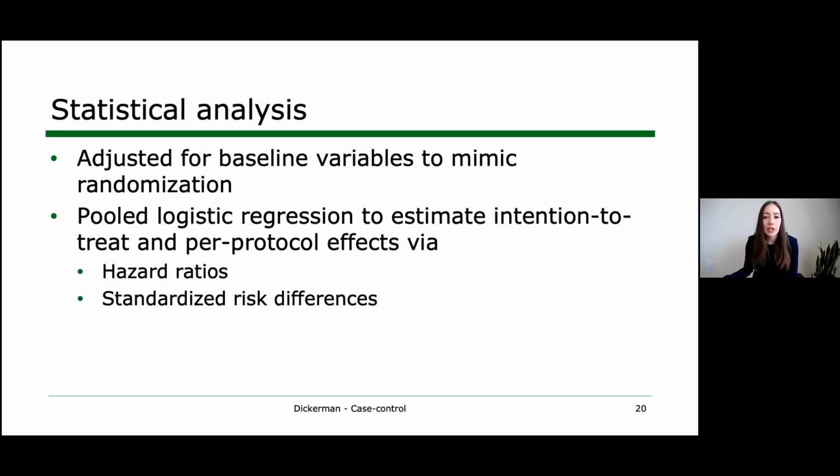Something I want to emphasize at this point is that everything that I'm describing now for the statistical analysis will apply to both a cohort analysis and a case control analysis, except in the case control analysis, we're not going to be estimating absolute risks. So given that overlap, my plan is to dig into these details first under a cohort design, just as a familiar starting point. And then when we get to the case control design, we'll talk about what we need to do to fit these same models.